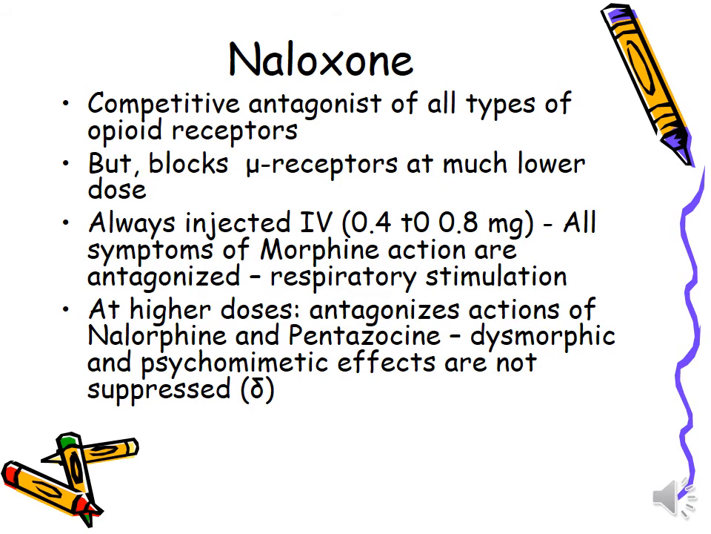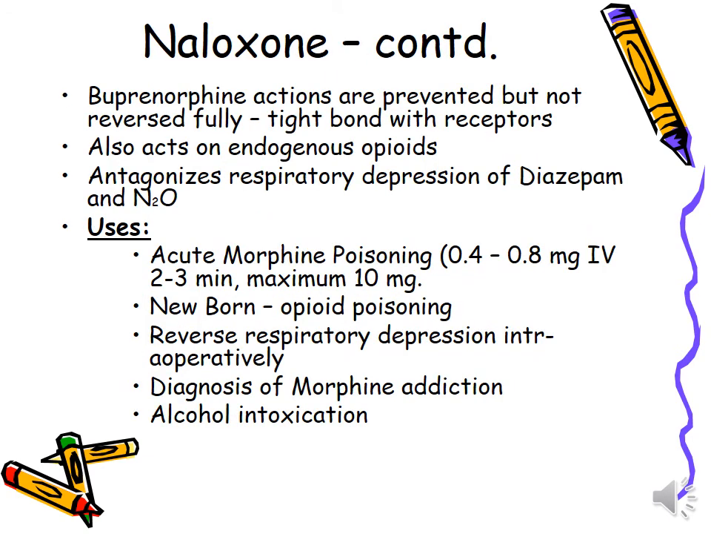Now comes naloxone. It is a competitive antagonist of all types of opioid receptors but blocks mu receptors at much lower doses. It is always injected intravenously. All symptoms of morphine action are antagonized, especially respiratory depression. At high doses, it antagonizes actions of nalorphine and pentazocine, though dysphoric and psychomimetic effects are not suppressed. Buprenorphine actions are prevented but not fully reversed because it is tightly bound to receptors.